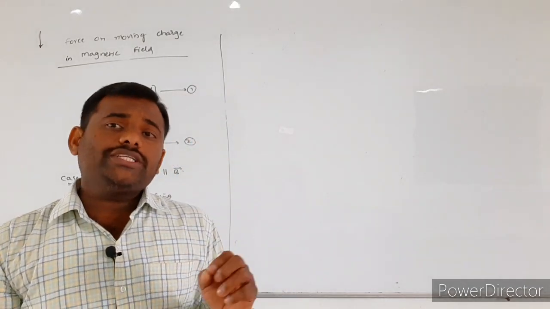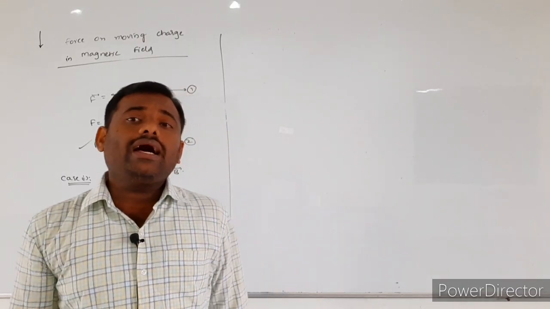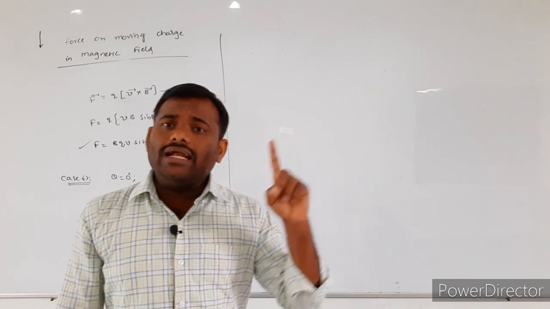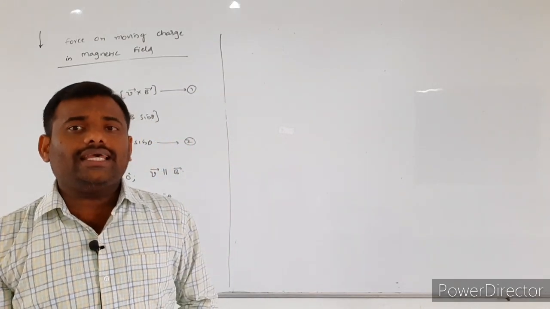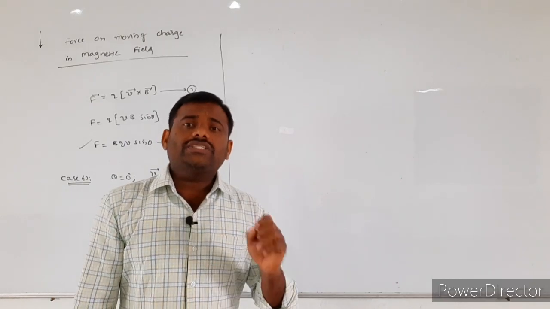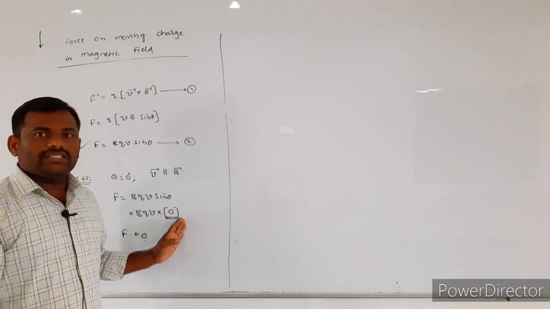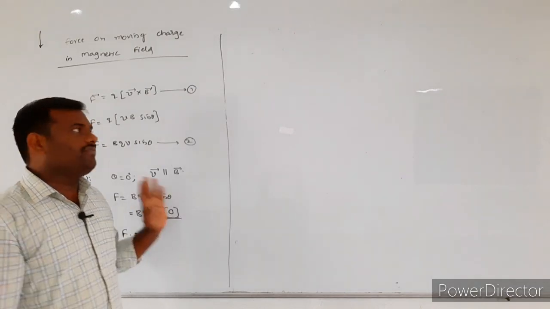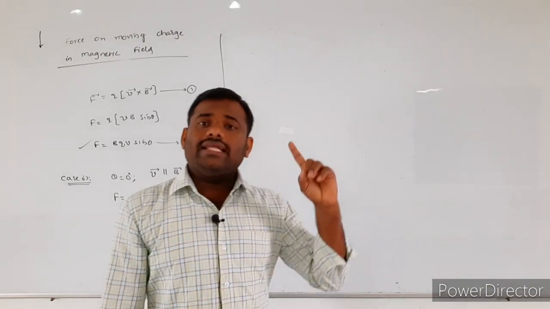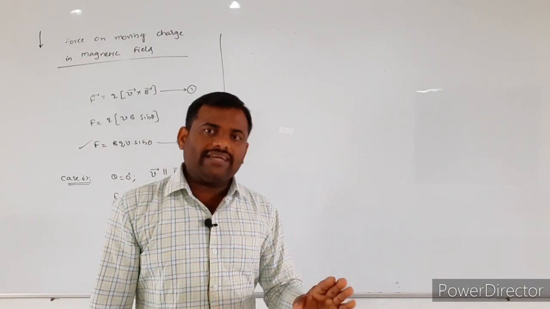Whenever a charged particle enters the region of the magnetic field along its direction or parallel to its direction, in this case the charged particle does not experience any force. Whenever it enters either parallel to the magnetic field or in the direction of the magnetic field, it does not experience any magnetic force.